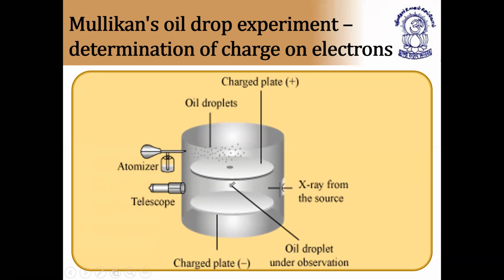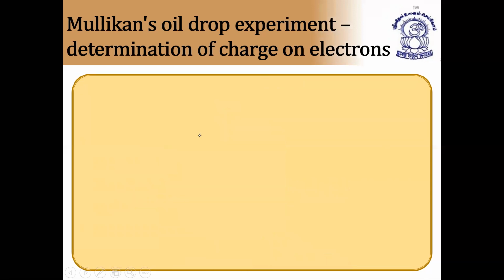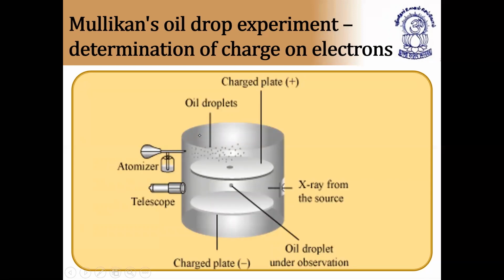And the oil drop under observation. Now from the atomizer we release oil droplets. From the atomizer we release what? Oil droplets. Now first, how they have calculated here, I'll just tell you. The oil droplets were being released from the atomizer directly into the hole.